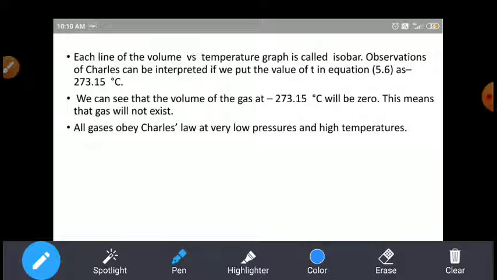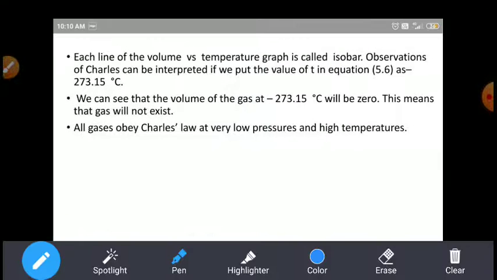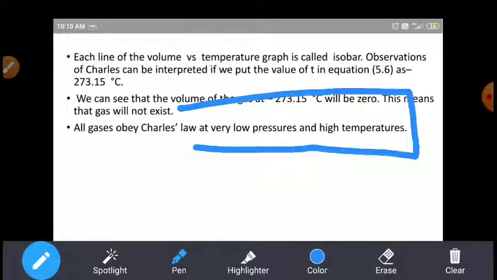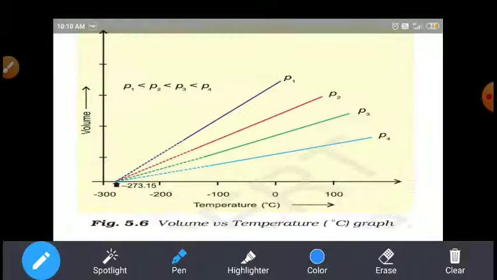So all gases obey the law at very low pressure and high temperature. For pressure P4, the temperature is high, which means the pressure is low. Then as the temperature decreases, the pressure increases a little bit.